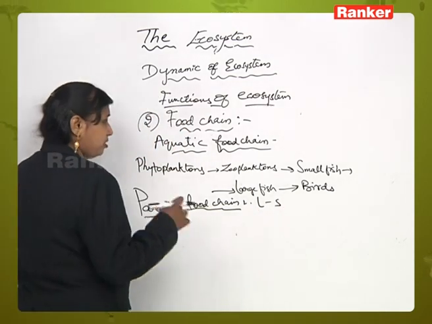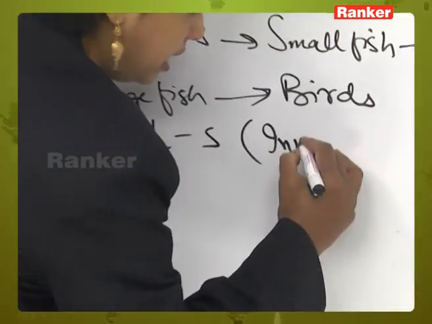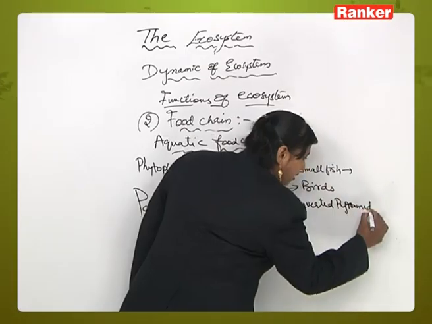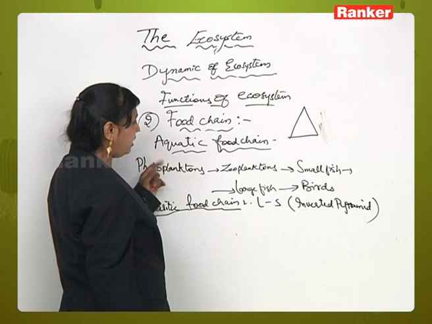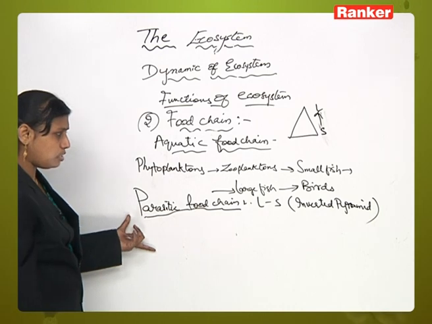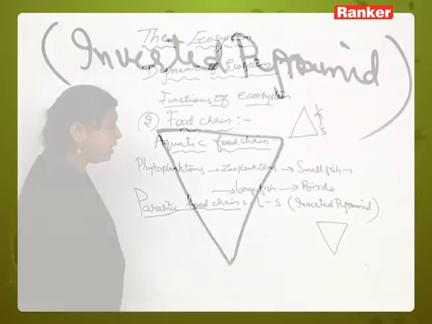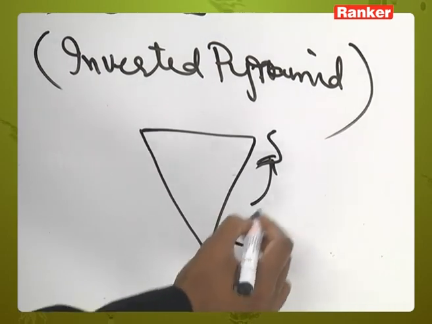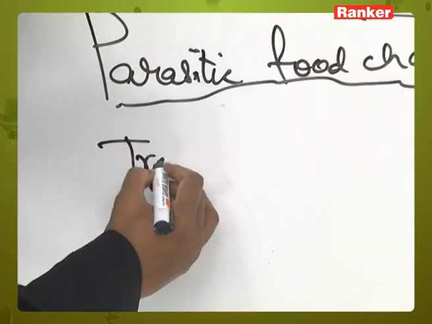This food chain can be in the form of an inverted pyramid. Normally these food chains are normal pyramids in a triangle form. These aquatic and terrestrial food chains are in the form of smaller to larger, right? Whereas parasitic food chain will be an inverted pyramid. It will be like this. So this will be occupying from larger to smaller organisms.